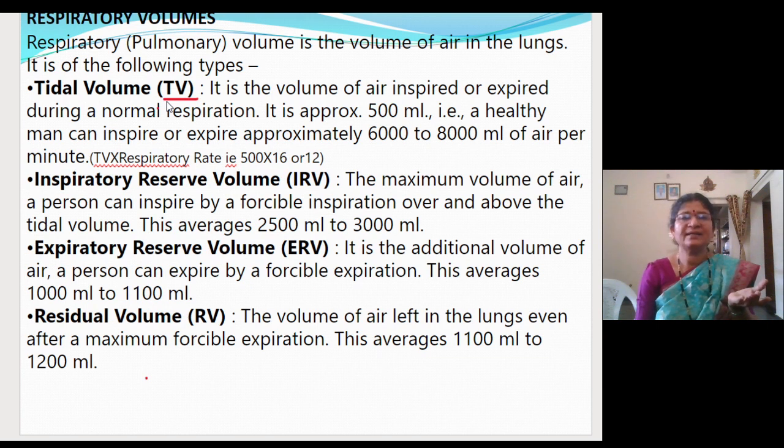A healthy man can inspire and expire approximately 6,000 to 8,000 ml of air per minute. How do you get this? TV is 500 ml, and we multiply that with the respiratory rate, which is 12 to 16 times, and you get the approximate volume.